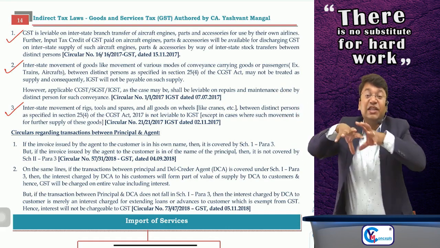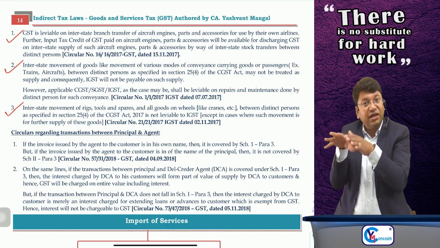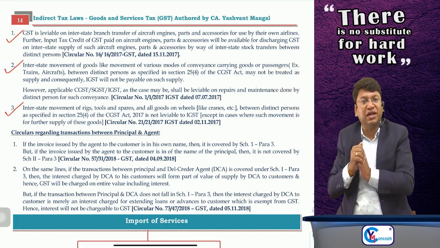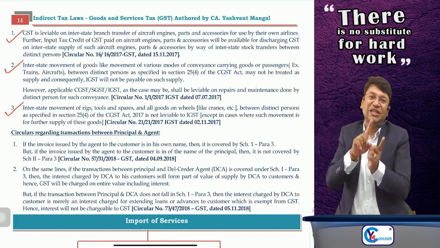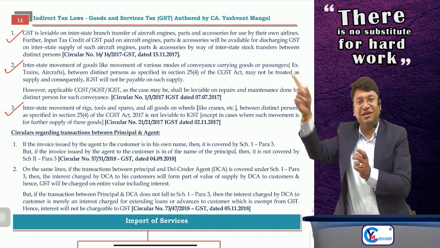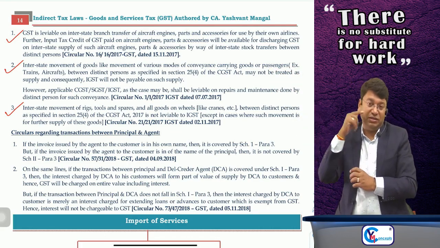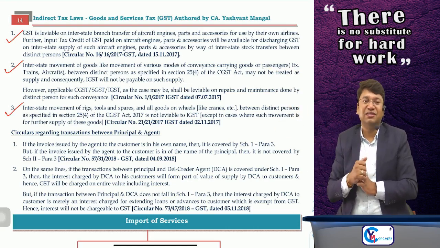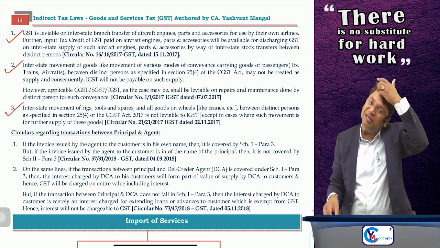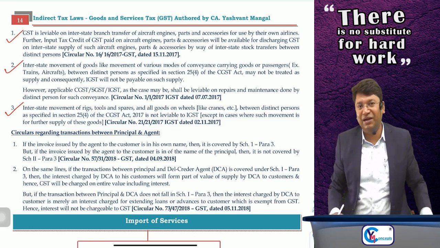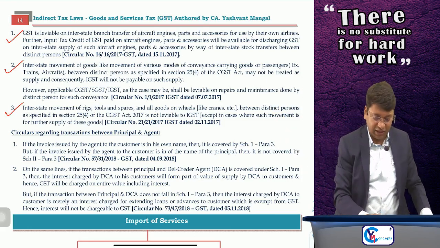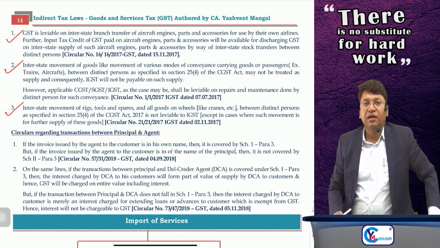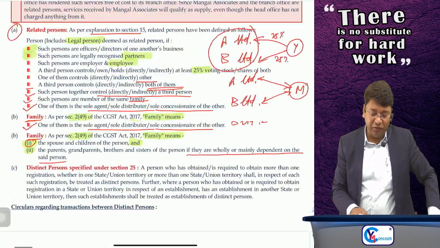But yes, the consumables which are on the truck, which will be consumed while providing the services to the client, are permanently going to the Tamil Nadu branch. So only those consumables will be supplied. Otherwise, that entire truck, crane, parts, spare machinery are not supplied at all. Those will be returned back. Clear? Done. So these are some examples, some circulars which were given regarding the distinct person. I hope you are getting the point.